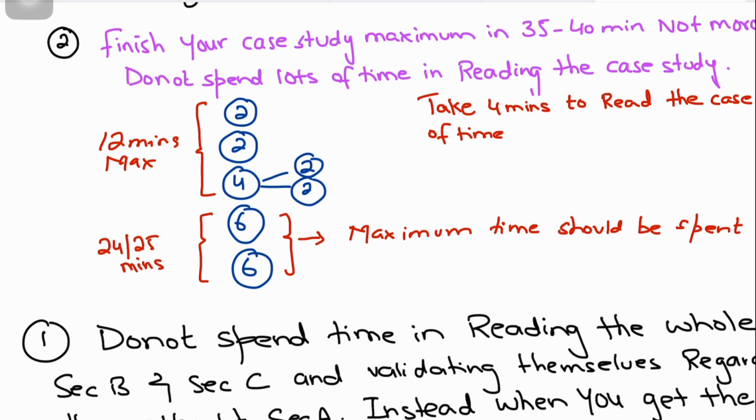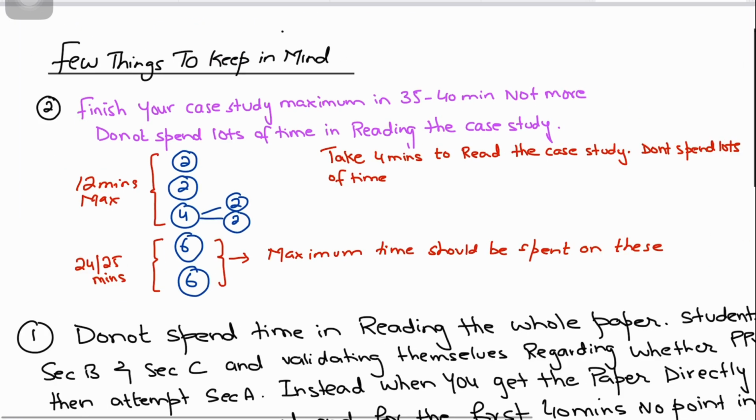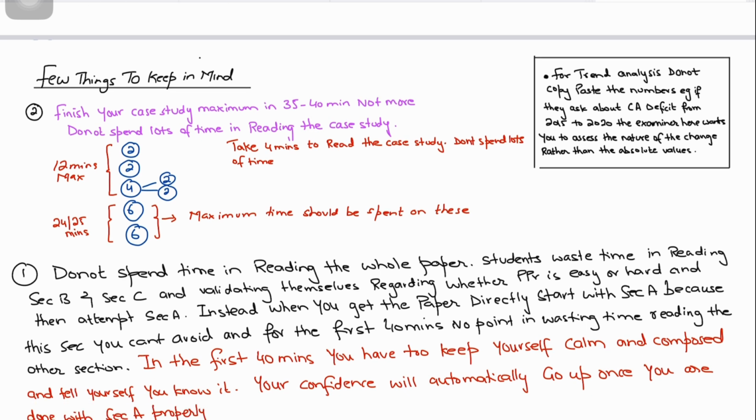The reason why students are not able to finish the paper is they read the case study, they freak out. Oh my God, what's happening with me? So the first 10-15 minutes are wasted in calming themselves down. You can't do that, because a lot of them, like I said, end up looking at section B, section C, and figuring out what questions they will attempt there, when they are first going to attempt section A. They are figuring out mentally, unconsciously, what they should attempt in section B and C. So all this energy and time is wasted. Don't do that, please. Okay.